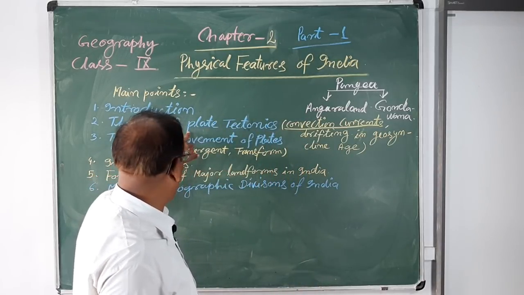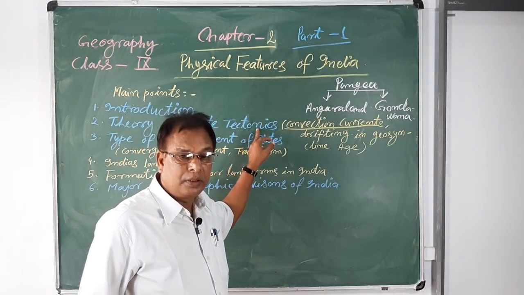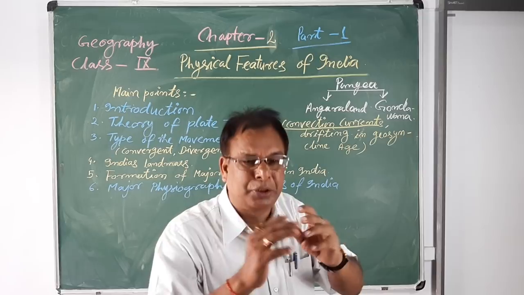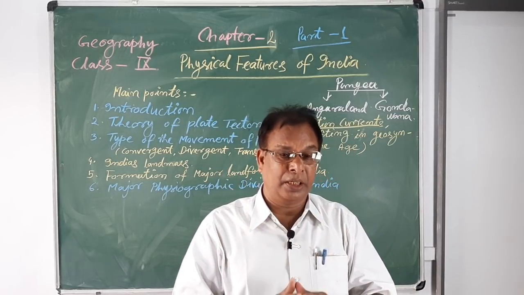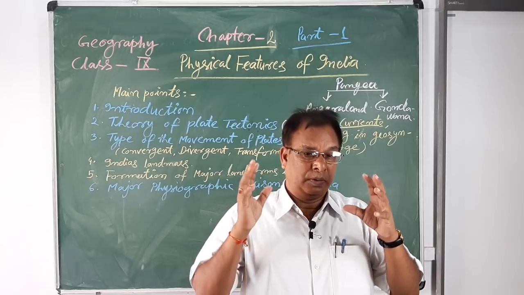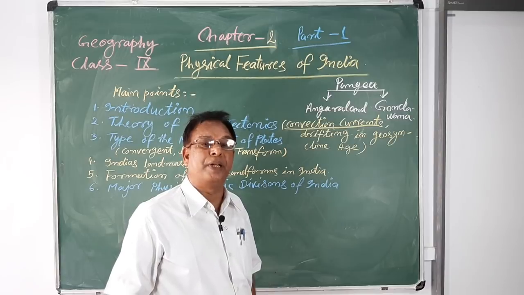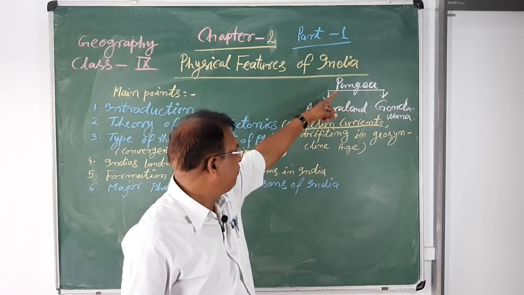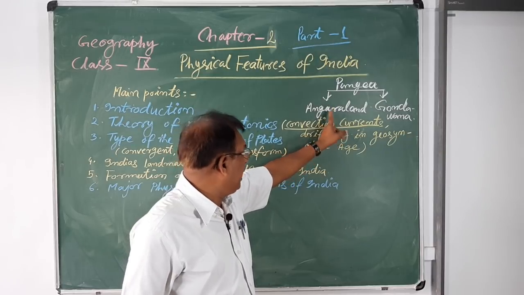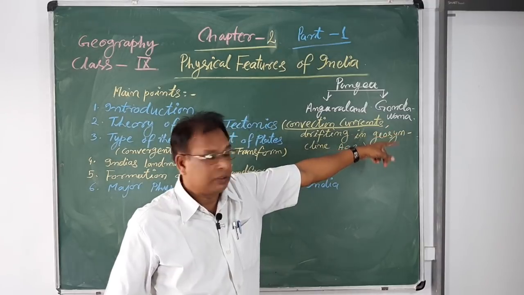So, the theory of plate tectonics means a scientific theory that studies the different types of plates of the world after the divisions of Pangaea and Angaraland and Gondwanaland.